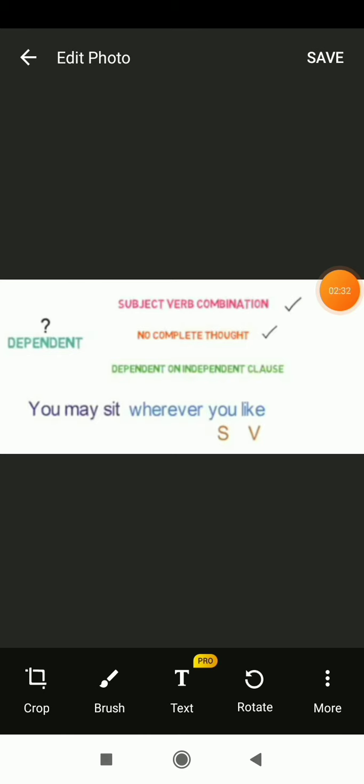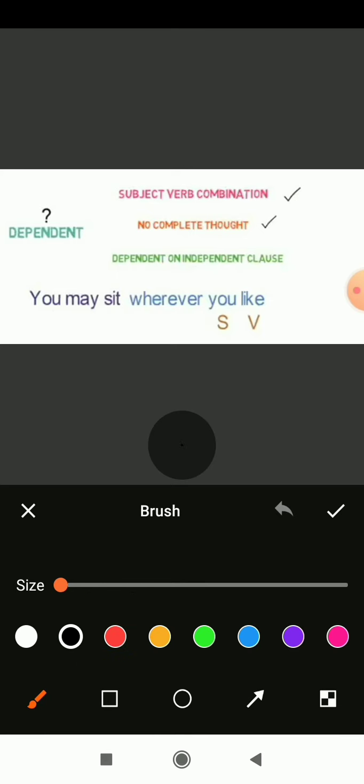Now combine both sentences, the independent clause and the dependent clause. After combining, which meaning is coming out here? Here we have a dependent and an independent clause combined together. Once again, the dependent clause is a subject-verb combination. It doesn't have a complete thought. It is dependent on the independent clause.